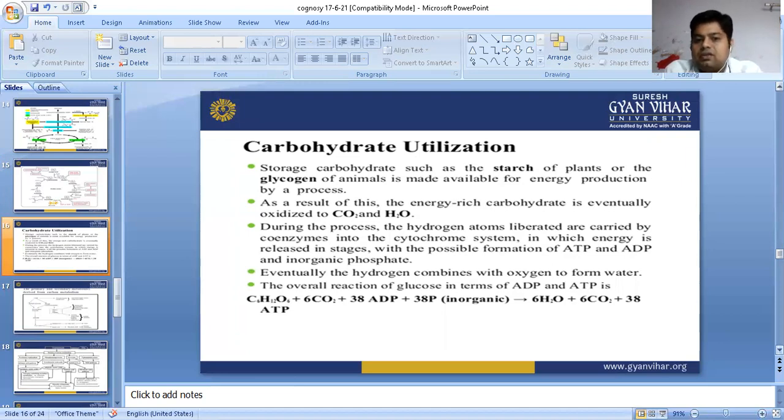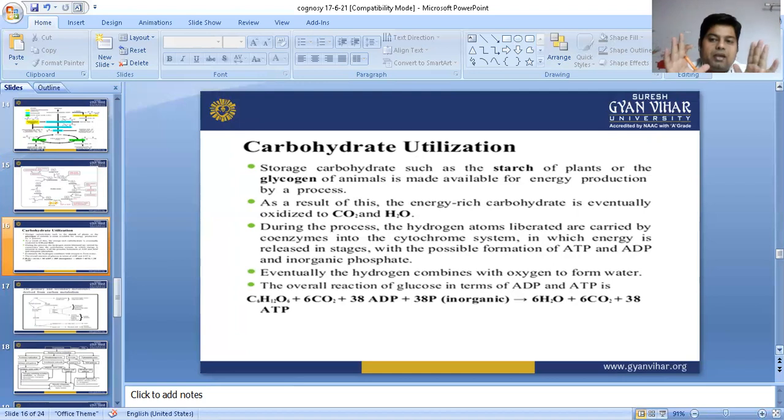The overall reaction of glucose in terms of ADP and ATP is, what is the basic reaction? Glucose, formula C6H12O6, plus 6 moles of O2, plus 38 ADP plus 38 inorganic phosphate, are converted into 6 moles of water, 6 moles of CO2, and 38 molecules of ATP.